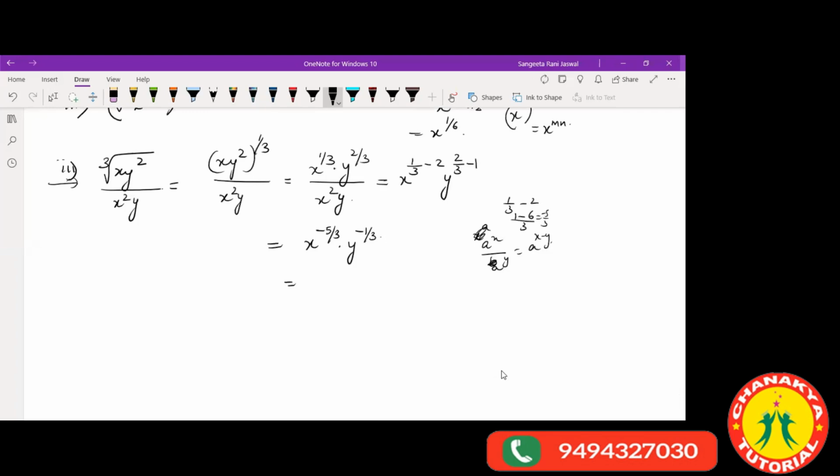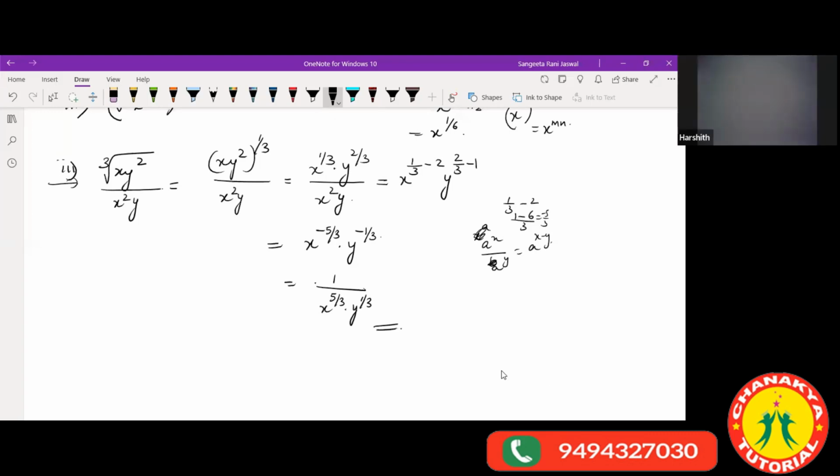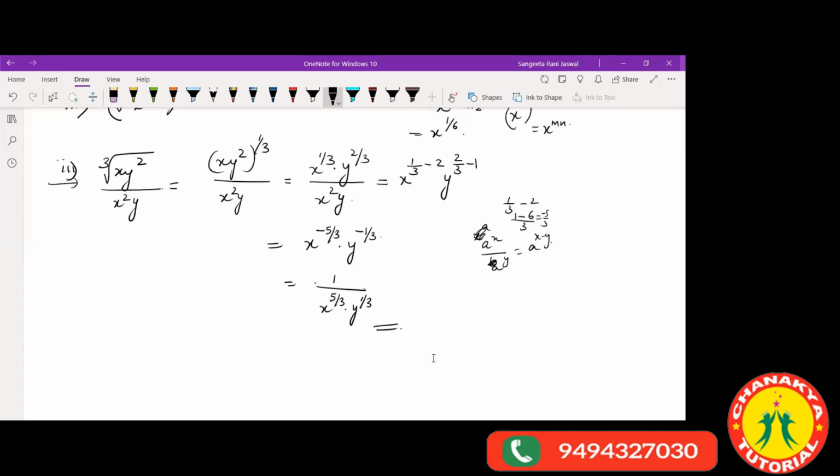Okay, so this is the simplified form of this. So you can just write the numbers like this. The powers are negative, so you can write it here below. y raised to 1 by 3. Okay, children? Okay, ma'am. So this is the most simplified form of this.